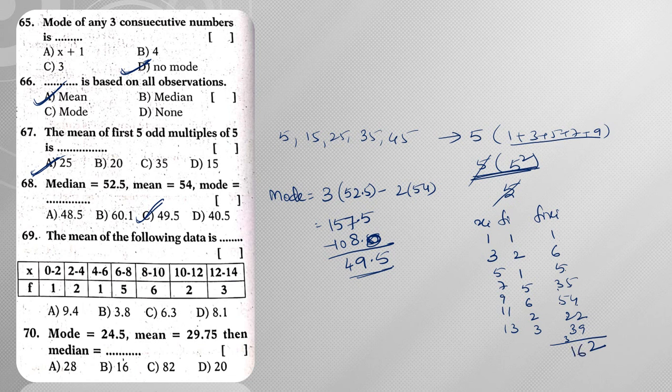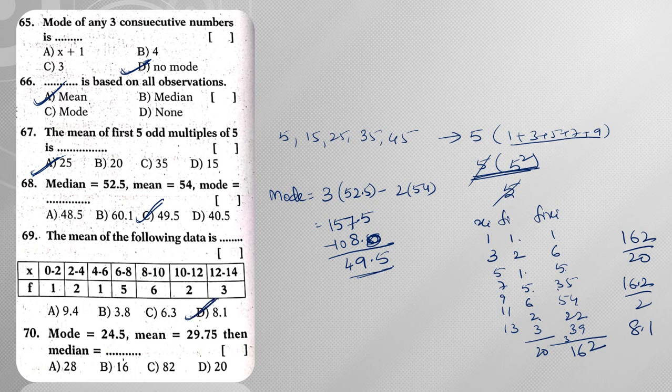Now what is the formula? Sigma Fi Xi by sigma Fi, right? Now we need to add these Fi's: 1 plus 2 is 3, plus 4, 4 plus 5 is 9, 9 plus 6 is 15, 15 plus 5 is 20. So the answer is 162 by 20, which is nothing but 16.2 by 2, which is nothing but 8.1. Hence the answer is 8.1.